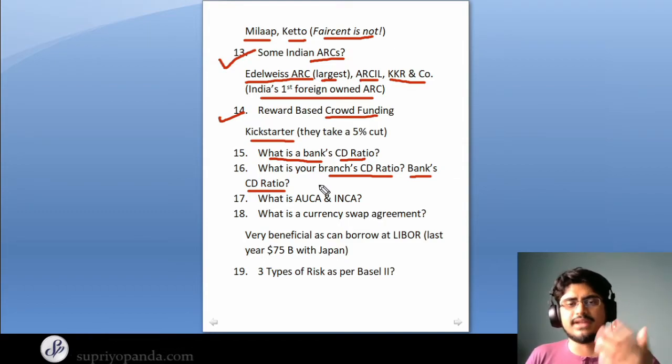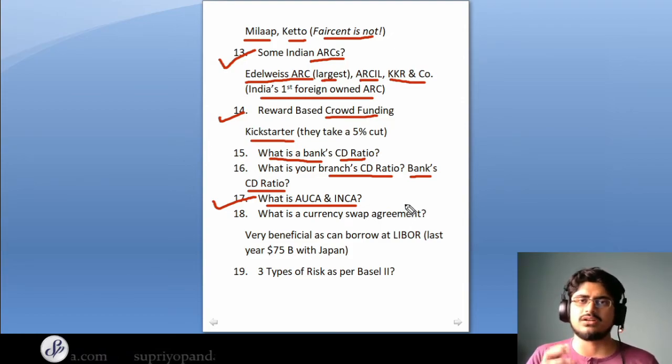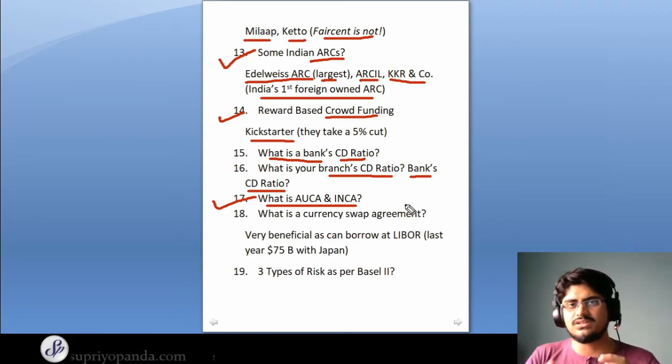Now let's move on to the next question, which is what is AUCA and INCA? Now these are two extremely important terms. AUCA stands for Assets Under Collection Account and INCA stands for Interest Not Collected Account. Now, I'll just explain to you what these things are.